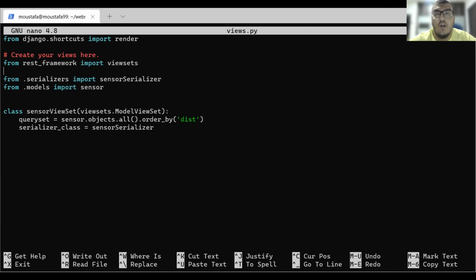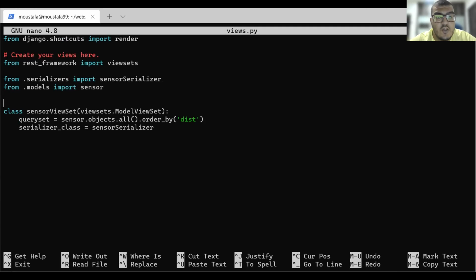So now we have our serializer. We need our serialized database. We need to enable it in the views so we can actually send get and post requests to our database. So from serializer, we import our function SensorSerializer, and from models, we import our model Sensor.